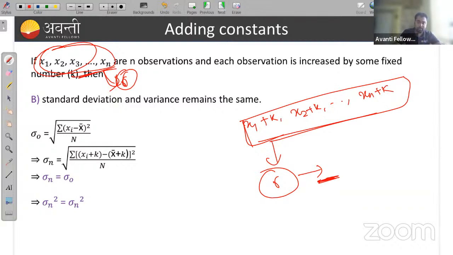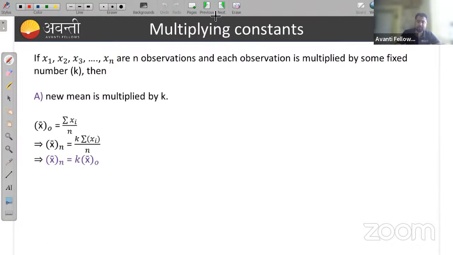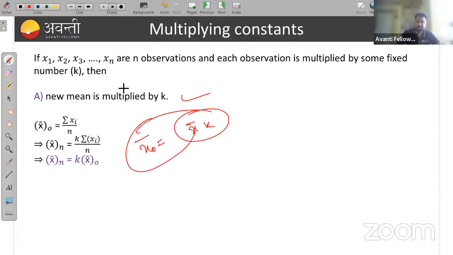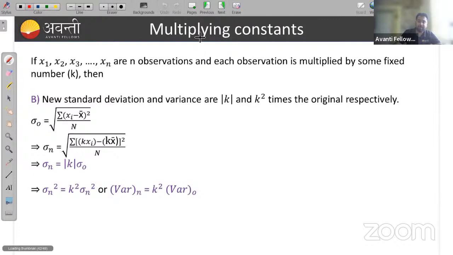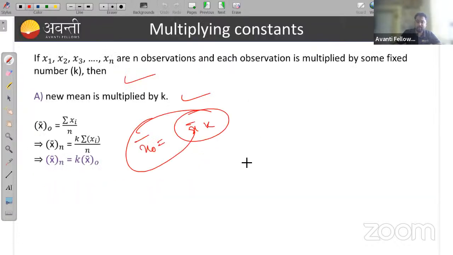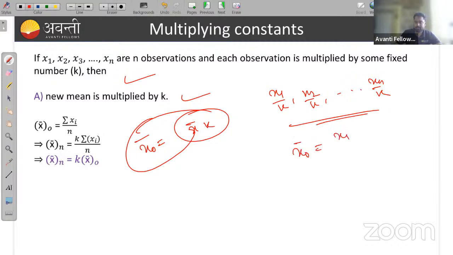Remember, but when you are multiplying, in the case of the mean, the mean is also multiplied by the constant k; it will be the new mean. Similarly, when you are dividing, suppose x1 upon k, x2 upon k, up to xn upon k, then the mean will also be divided by k.